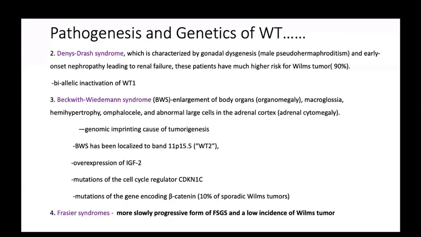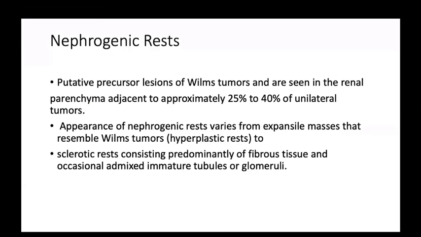Now, sometimes the examiner asks about the nephrogenic rest. What is the nephrogenic rest? That is a precursor, pre-neoplastic lesion for Wilms tumors, and they are seen in the renal parenchyma adjacent to approximately 25 to 40% of unilateral tumors. The appearance of a nephrogenic rest varies from an expansile mass resembling Wilms tumor, to a hyperplastic rest, and they can be present as a sclerotic rest, consisting predominantly of fibrous tissue and occasionally admixed with immature tubules and glomeruli.